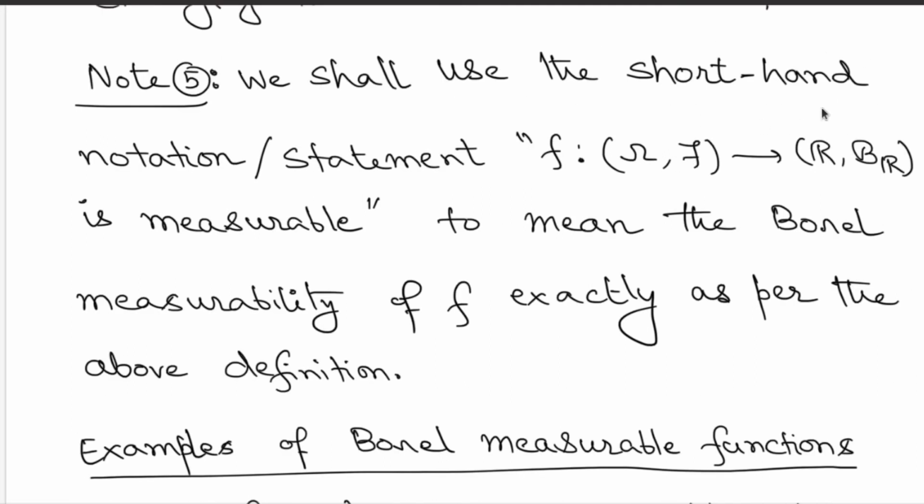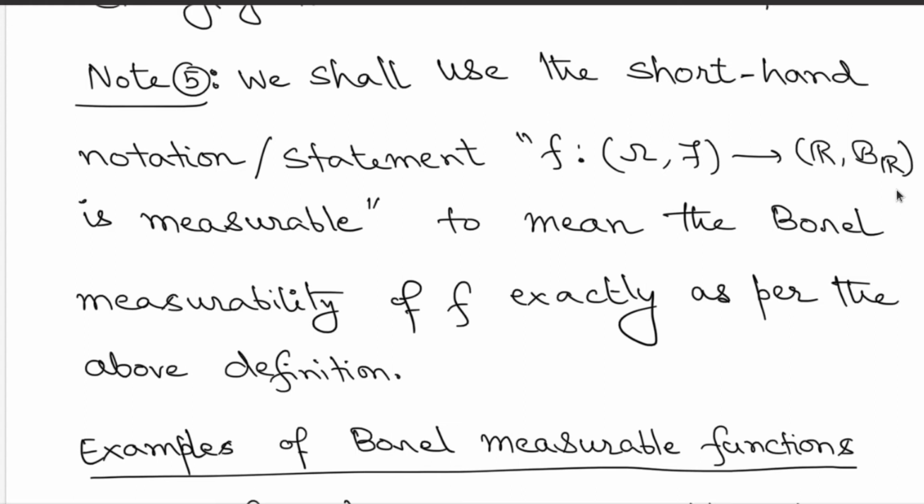We are also going to use this shorthand notation for the statement. What does it read? It reads as follows: small f maps from omega, script F to R, script B_R. What does it mean? You are explicitly stating the domain and the range, which is the domain is omega, the range is R, but you are also putting in the appropriate sigma fields on the domain side and the range side. So just to be clear, the given function is purely a function defined on the domain. For each point in the domain omega, you are associating a real number. So that's how the function is defined.